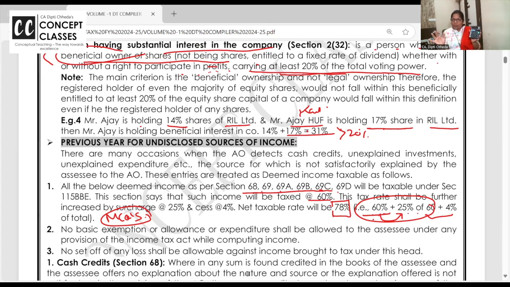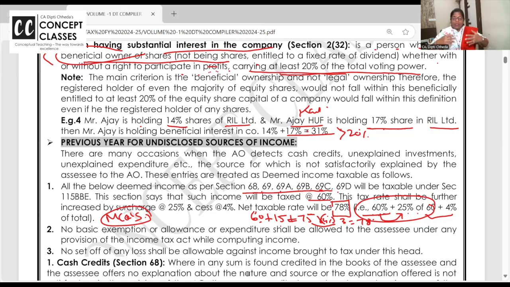60% tax. 100 rupees is your income, so 60. On tax, 25% surcharge. So on 60, 25% is 15 rupees surcharge. 60 and on top of it 15 rupees surcharge, so how much is it? 75. Now on tax plus surcharge, both 75, 4% cess. 4% is coming to 3, so 78%.